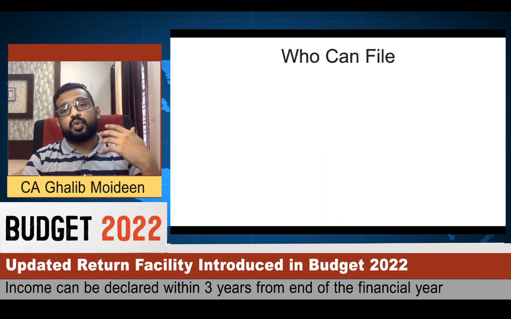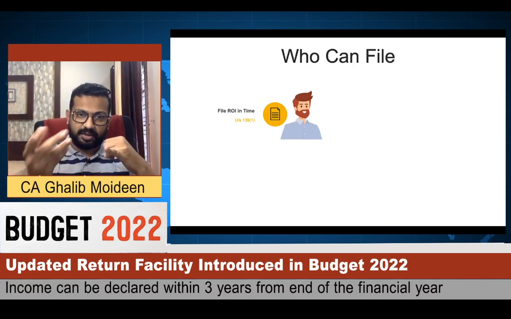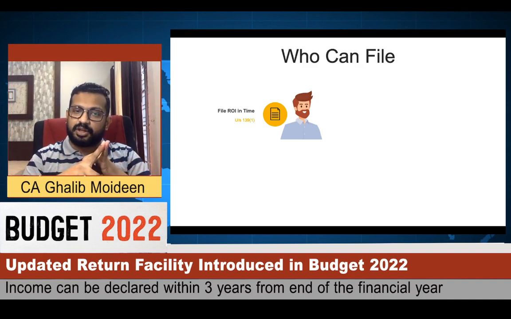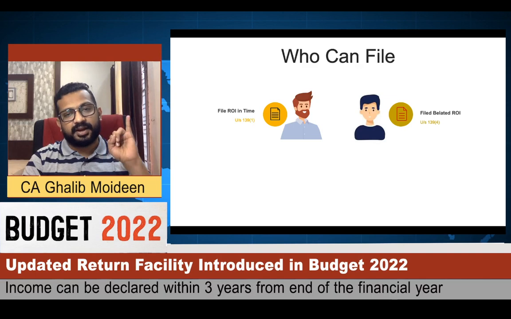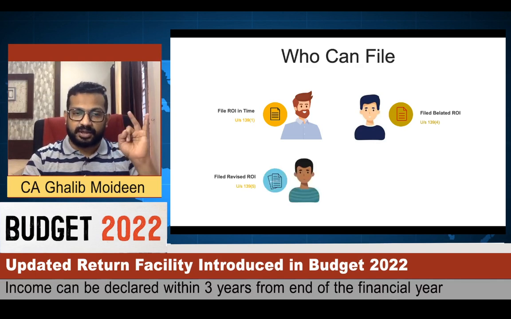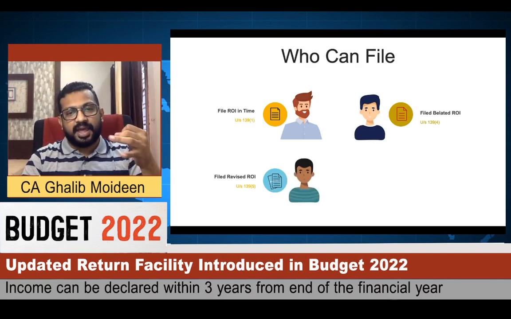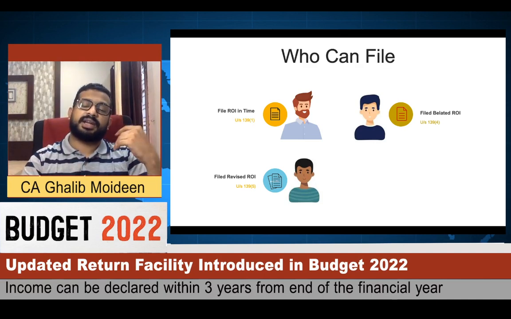Now let's understand who can file a return. If a person has filed his return and his time to revise the return has expired, he is eligible to file an updated income tax return. In the same way, if a person has filed a belated return and he has also missed the date for revising the return, he also can file an updated income tax return. If a person has filed a return and he has also revised the return, but the time to revise the return has expired, he is also eligible to file an updated income tax return.